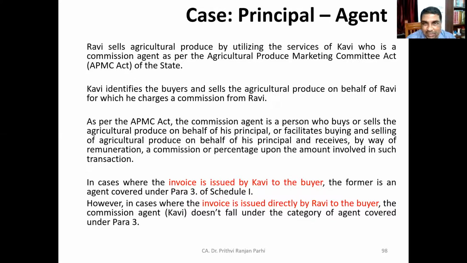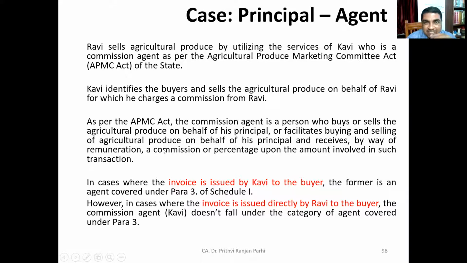So Ravi sells through its agent Kavi. Kavi identifies the buyer and sells the agricultural produce on behalf of Ravi, for which it charges a commission to Ravi. As per APMC Act, the commission agent is the person who buys or sells the agricultural produce on behalf of the principal, or facilitates buying or selling of agricultural produce on behalf of his principal, and receives by way of remuneration, commission, or percentage upon the amount involved in such transaction. In this case, you must have understood,